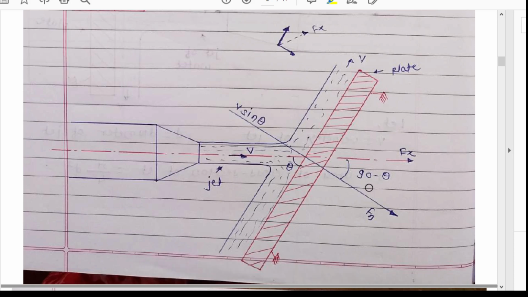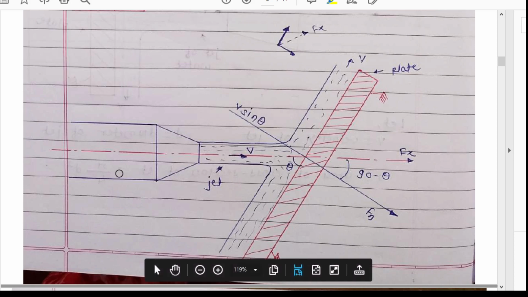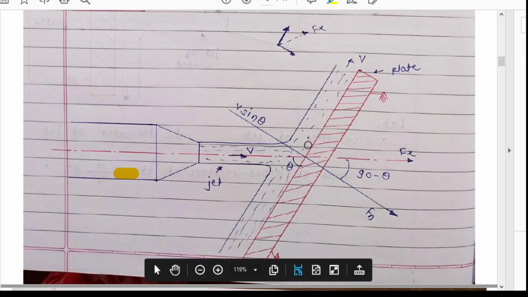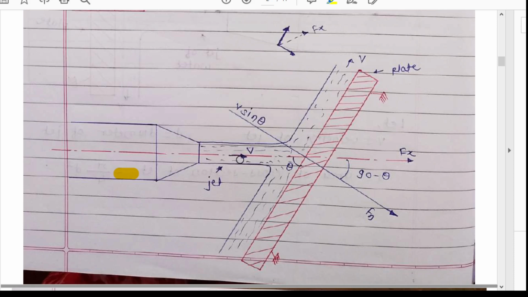Now here it is somewhat difficult. Suppose this is your circular pipe, and this is your jet. The jet, after striking this smooth inclined plate, will be divided into two equal parts. As I have explained already, v is the initial velocity, and this plate is smooth, so there is no loss of energy due to the impact of the jet, that means no loss due to friction and so on.